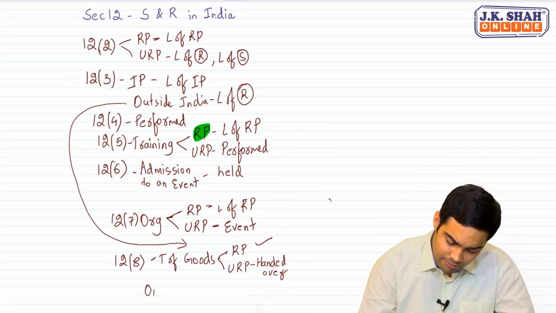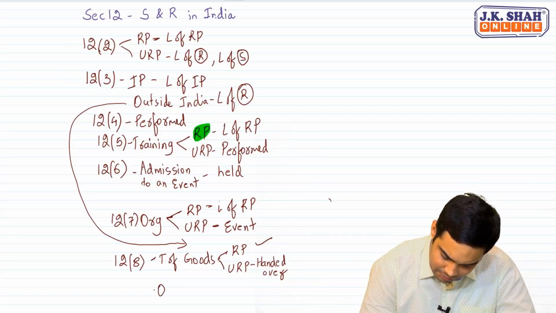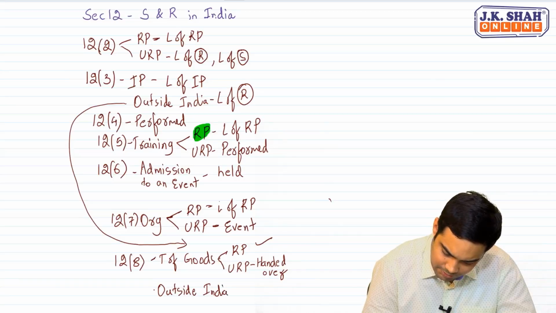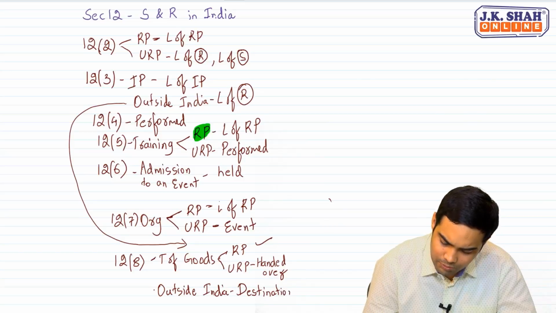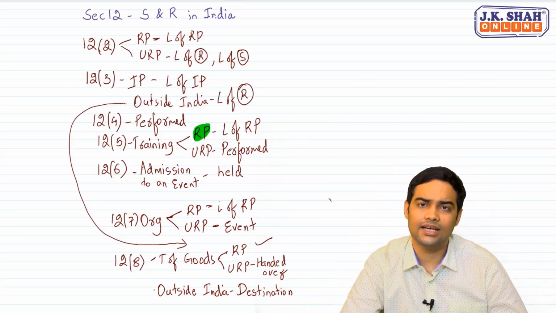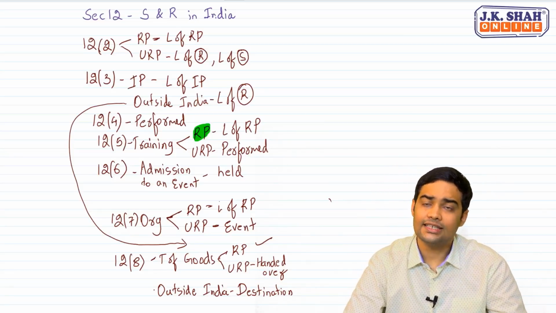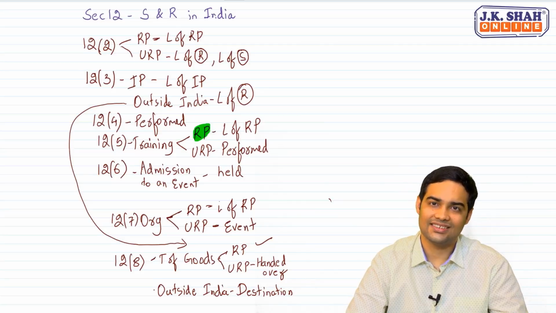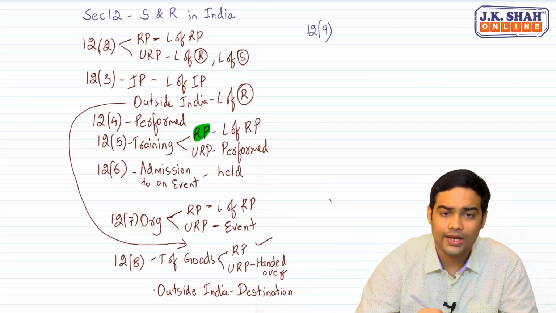If the goods are going outside India, transportation to a place outside India, in such cases, the place of supply will be the destination of the goods. The place of supply will be the destination of the goods. This is a special relief. The moment the place of supply becomes the destination, that is outside India, it will be a place of supply outside India. If you get foreign exchange, then it will be regarded as an export transaction. Okay. Moving on to 12.9. What does 12.9 deal with?